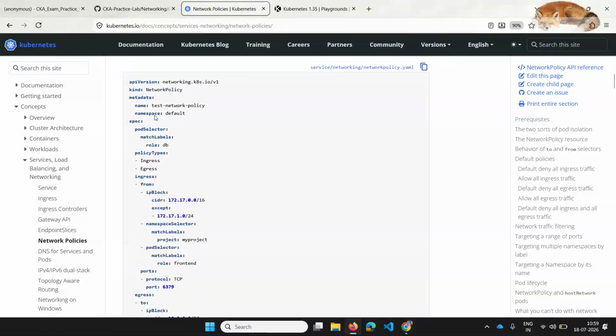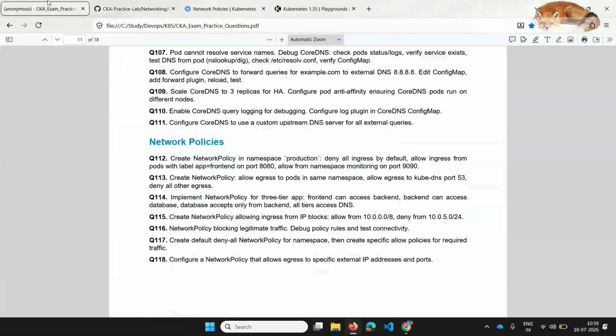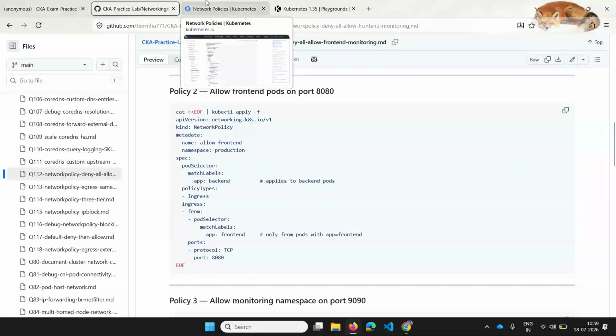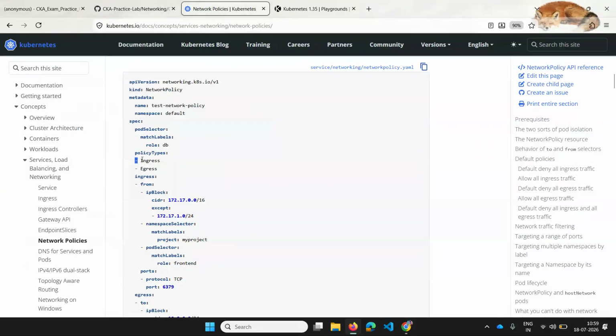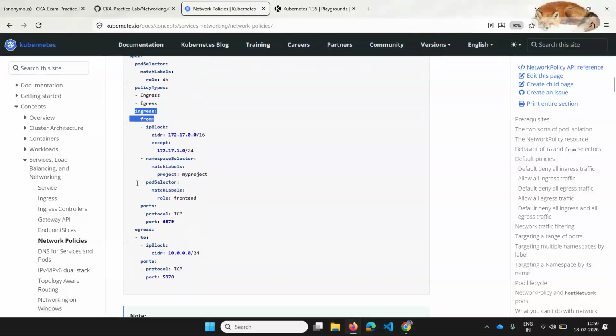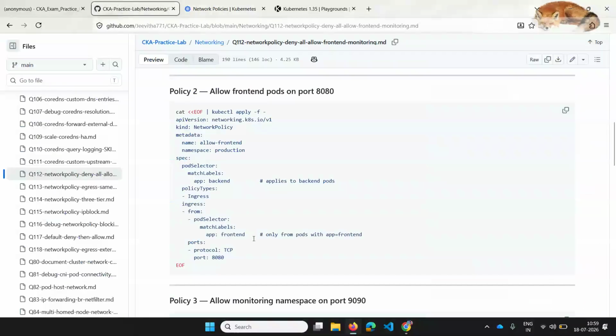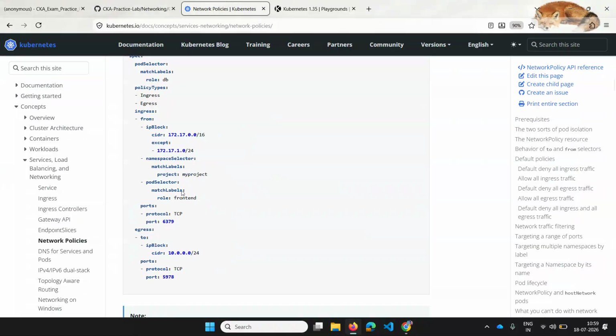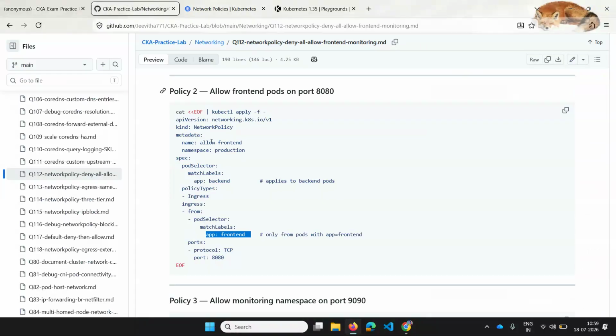applying the rule. So here we have the policy type, and this will be of ingress policy type, and this is an ingress from, and ingress from a pod selector of match labels of, again you have to keep a pod here, which pod it is, app frontend. So this one only you will be giving here under the pod selector.